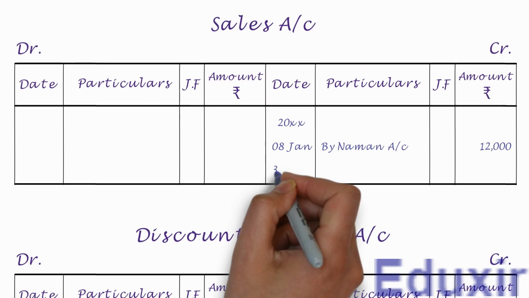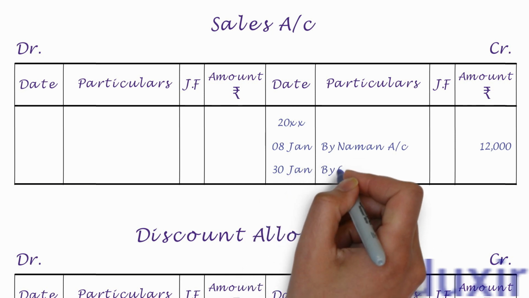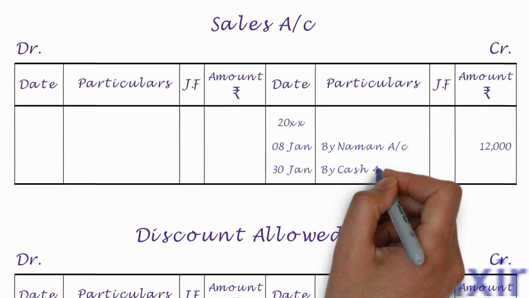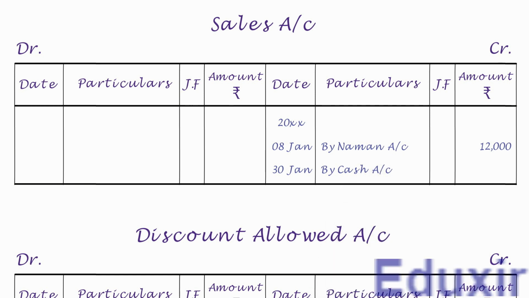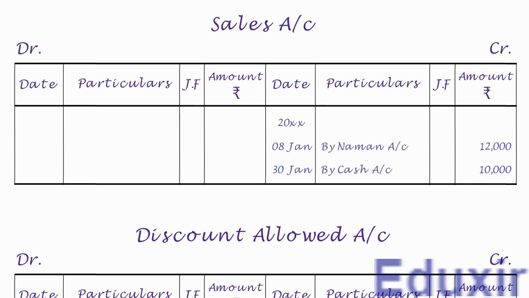Let us first write the date in the date column. Let us then write by cash account into the particulars column. Let's write the credit amount of 10,000 rupees into the amount column. With that, we have completed the posting of this journal entry into the sales account. In fact, we have completed the posting of all the journal entries into the corresponding ledger accounts.